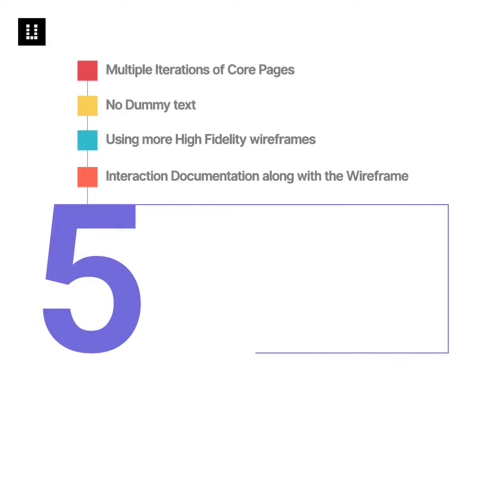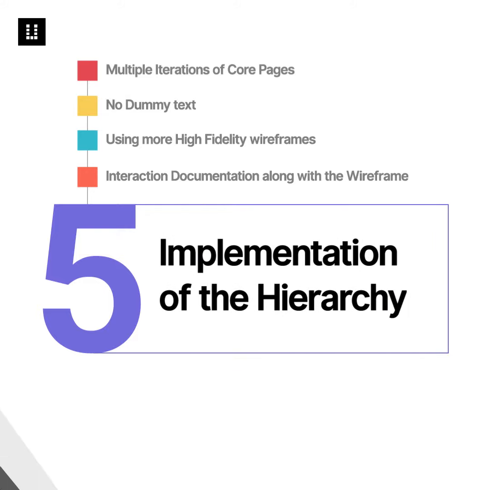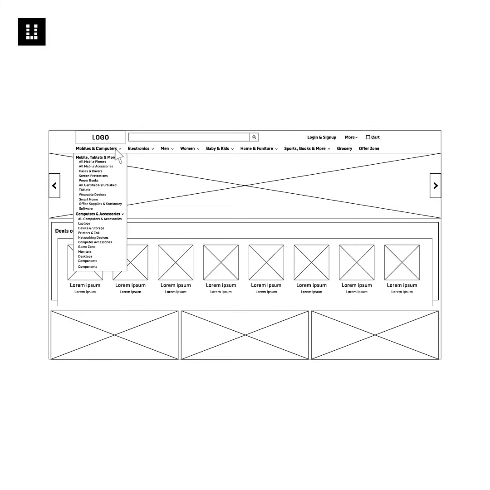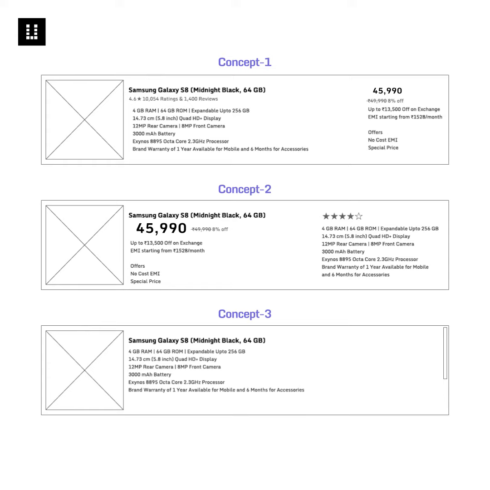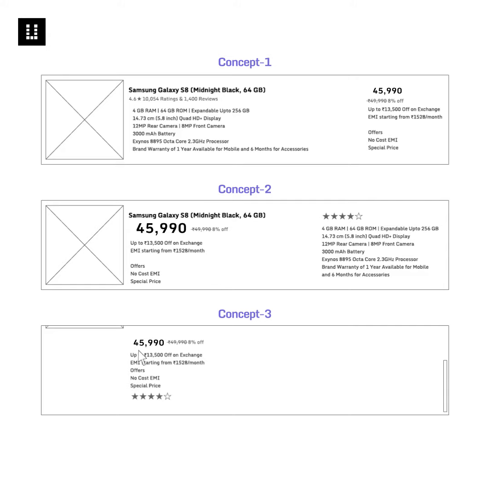Number 5. Implementation of the hierarchy. After understanding the information architecture, it's time to implement it on the wireframe. Designers create multiple concepts until the important content and functionalities are prioritized in the user flow. You can't afford to have them buried down, else you'll miss the entire point of having a wireframe.